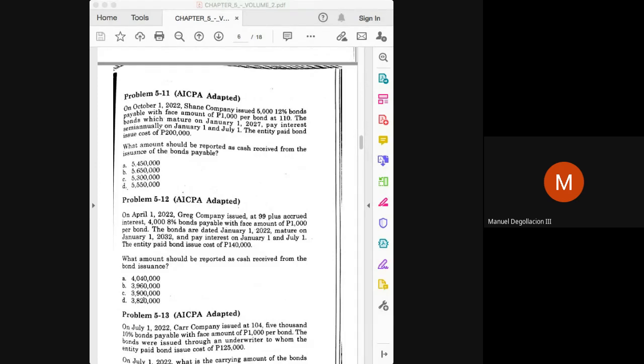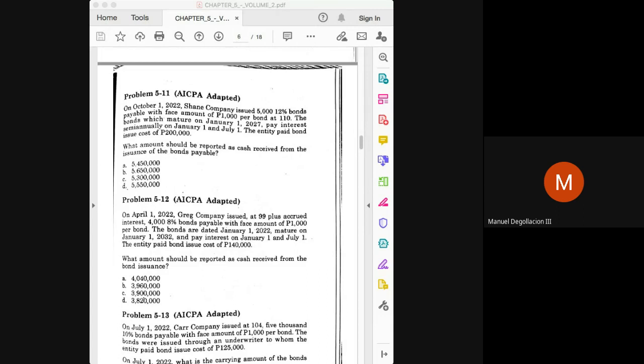Okay, we already have the 3,960,000. We already have the 140. Then we'll just have to compute for the accrued interest. Again, the accrued interest here is from January to April, and that's for 3 months.